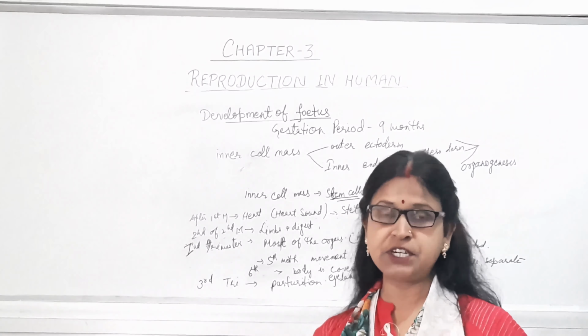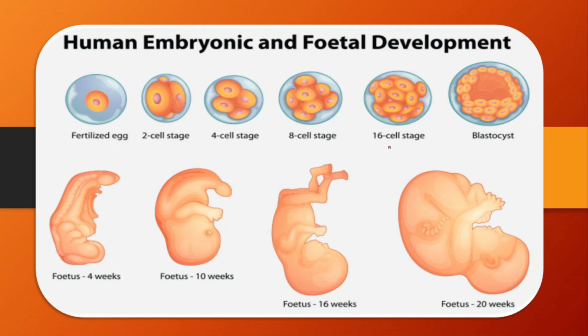In this diagram, you can see the development of the zygote, how the fertilized egg or zygote will enter into division. It will undergo division to form 2 cells, then 4 cells, 8 cells, 16 cells. In this way, it will form the 16-celled stage. Now, all these cells are known as blastomeres. At this stage, it is known as the morula stage.